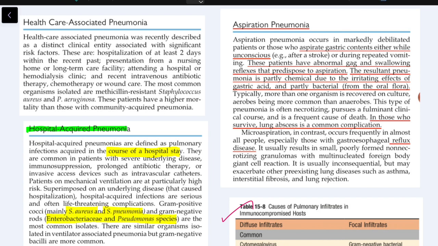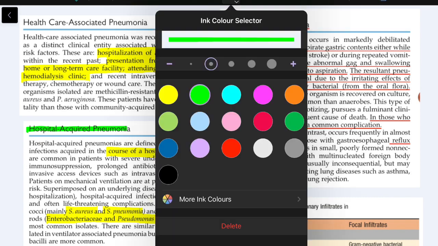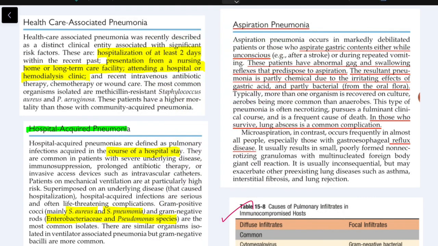Hospitalization of at least 2 days within the recent past, presentation from a nursing home or a long-term care facility, attending a hospital or a hemodialysis clinic, or a recent intravenous antibiotic therapy or a chemotherapy. An individual with any of these history acquiring a lung infection, that is healthcare associated pneumonia. The organisms include MRSA and Pseudomonas aeruginosa.